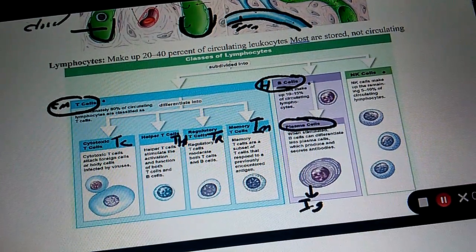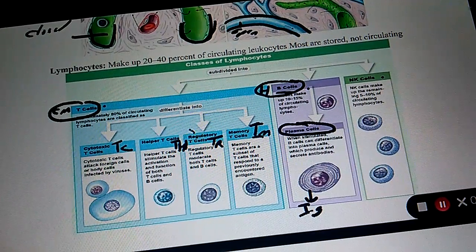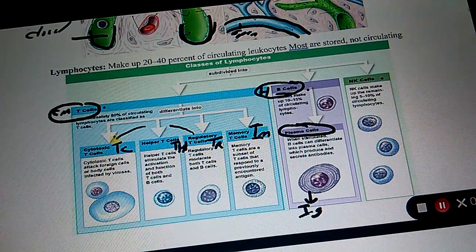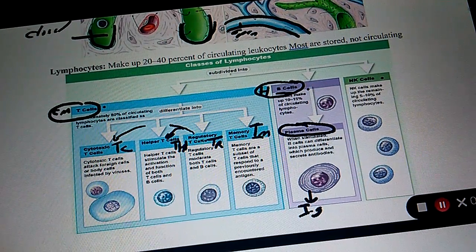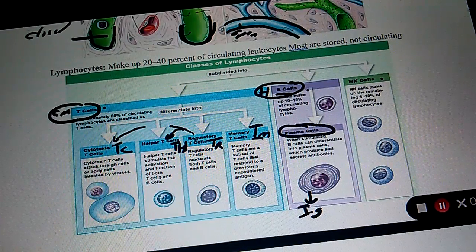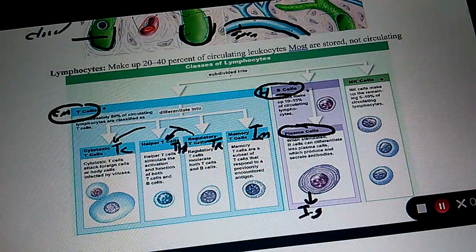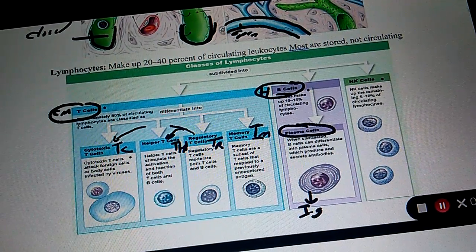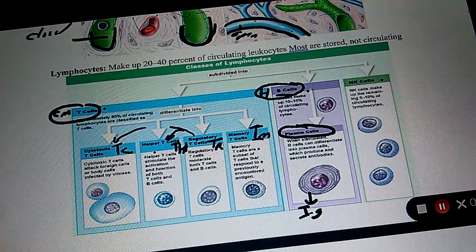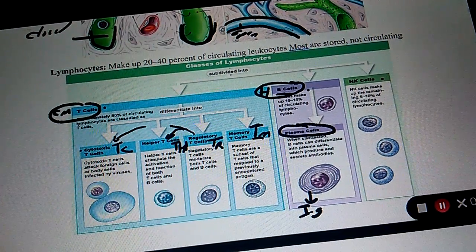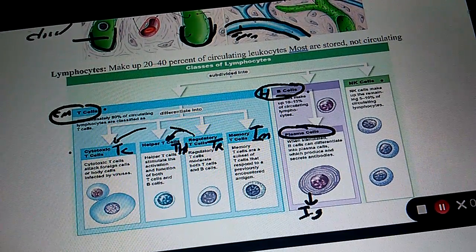Now, what is the name of the cell that tells the cytotoxic T cells and T helper cells to stop? Regulatory T cells. So what stops lymphocytes once the infection has been cleared? Regulatory T cells.